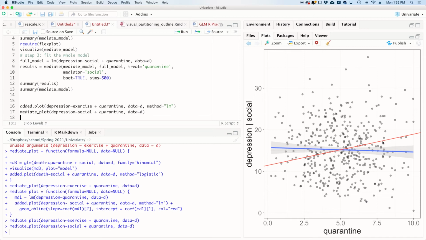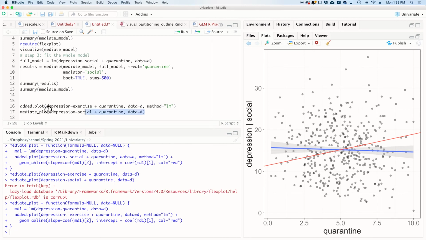And so we have the rare situation here where we basically have full mediation. So it looks like the relationship between quarantine and depression is almost entirely mediated with social interaction. In fact, once we control for social interaction, the slope between quarantine and depression actually kind of goes down, which is kind of interesting. Although it's probably just random chance. And actually it is random chance because I simulated these data to give full mediation.